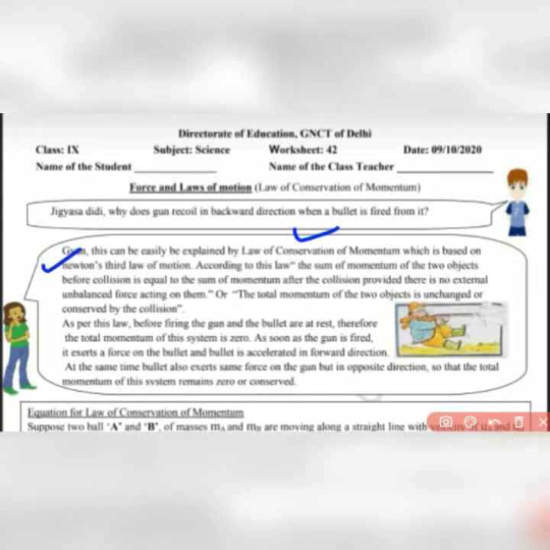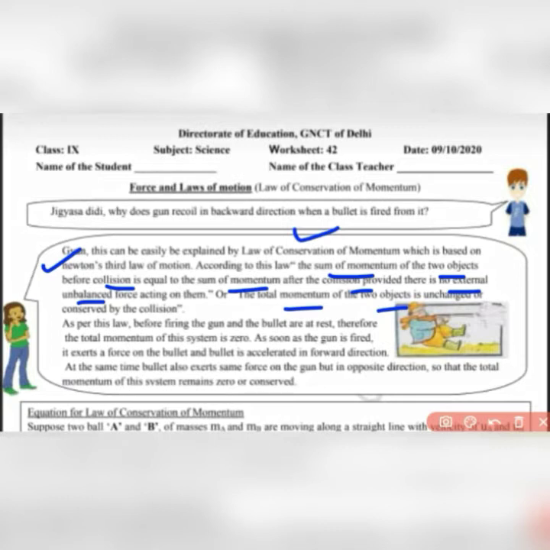Now what does this law state? This law says that the sum of momentum of the two objects before collision is equal to the sum of momentum after collision, provided that no unbalanced force is acting on these objects. That means the total momentum of the two objects remains unchanged, or it is conserved.